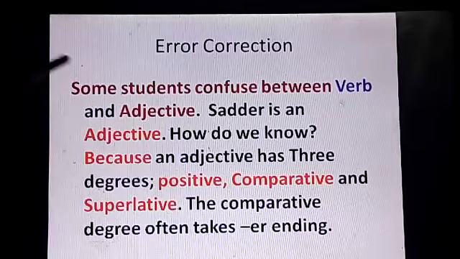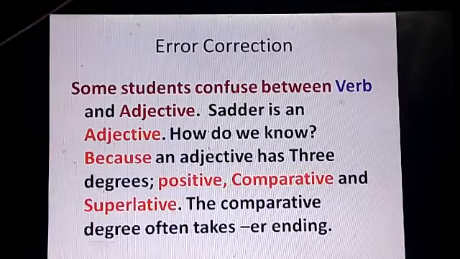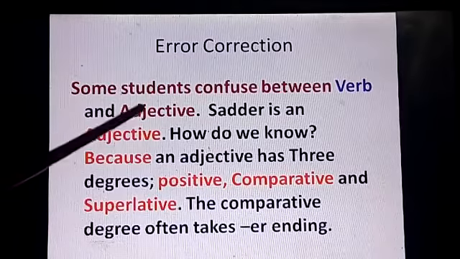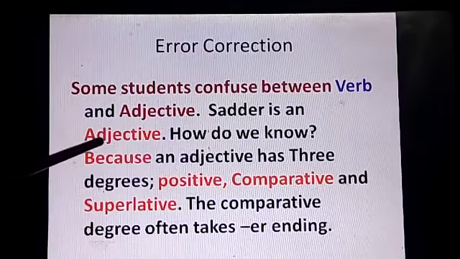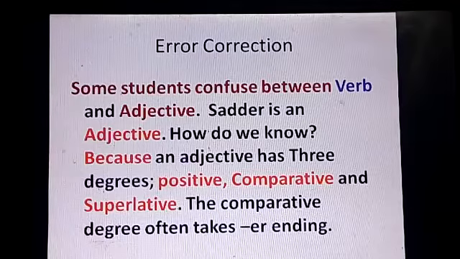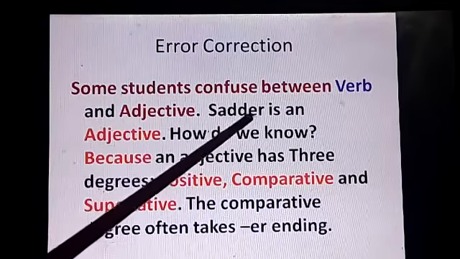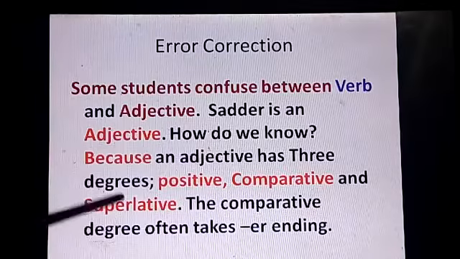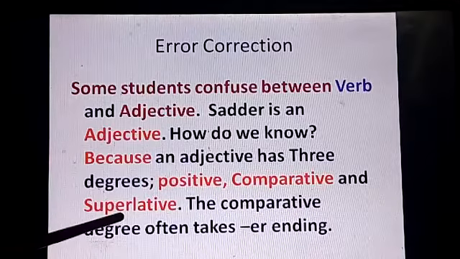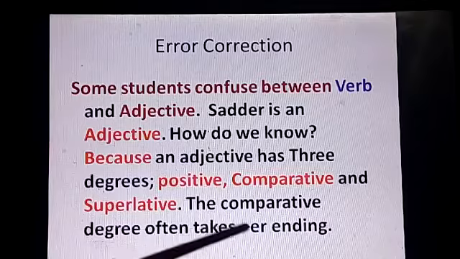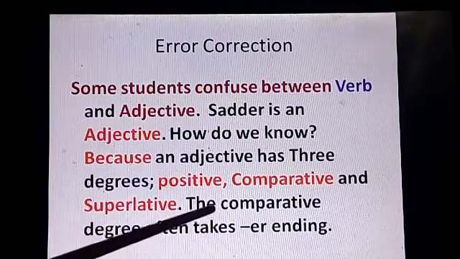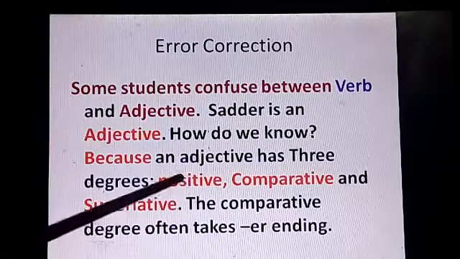Okay. So now error correction. Some of the students confuse between verb and adjective. Sadder is an adjective. How do we know that sadder is an adjective? Because of its form itself. Er ending is there, this er ending. Because an adjective has 3 degrees: positive, comparative and superlative. Like good, better, best, strong, stronger, strongest, beautiful, more beautiful and most beautiful, right? So it has got 3 degrees.